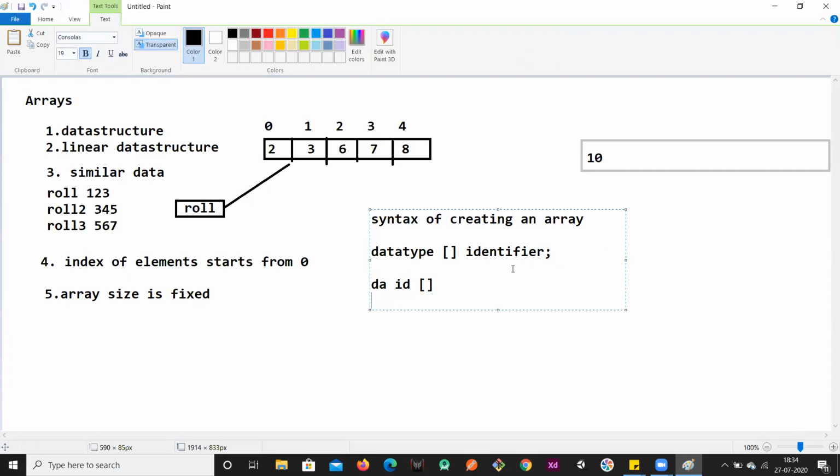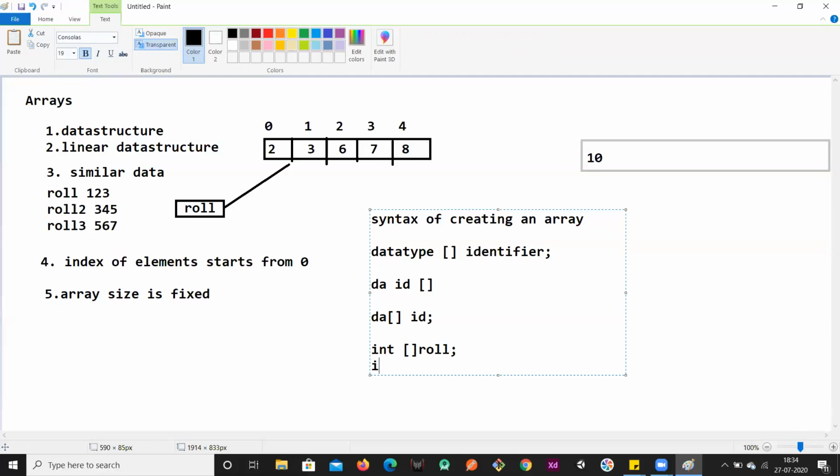Okay. In this manner we can use data type, square brackets, and then identifier. This is also possible. So in these three ways we can create. We'll see the example. If I want to create an array of type int, I can use this, and then my array name would be roll number. So I'll be creating an array in this manner in Java. This is how I want to create.